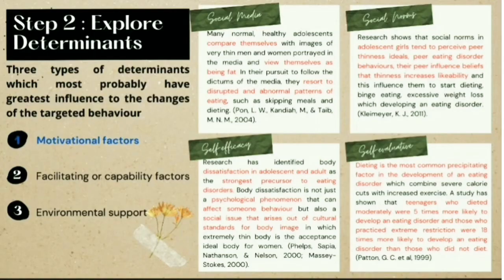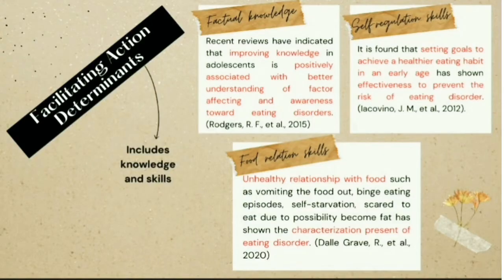There are 4 motivational potential determinants in this intervention, which are social media, social norm, self-efficacy, and self-evaluation. Facilitating action determinants include knowledge and skills. Step 3. Select a theory or create a framework.